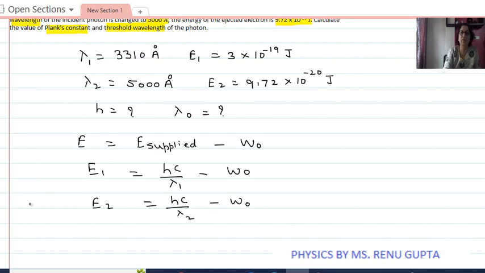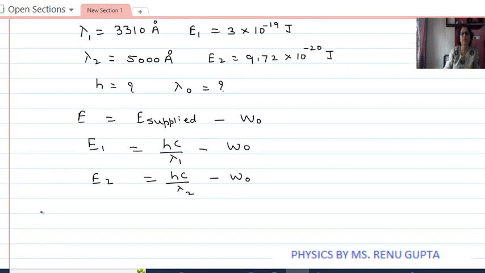Since the metal is same, their work function will also be same. Now this is equation number 1 and this is equation number 2. I subtract equation 1 from equation 2.